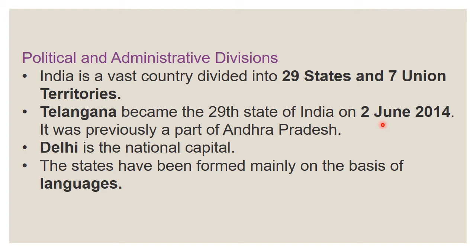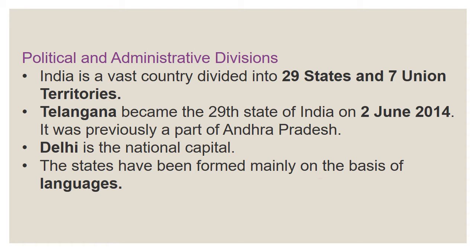Recently Telangana became the 29th state of India on 2nd June 2014. Okay, children. And it was previously a part of Andhra Pradesh. So, before 2014, it was a part of Andhra Pradesh, and after 2014, Telangana became a separate state. Understood, children? So, when was it separated? 2nd June 2014, not 2004, it is 2014.